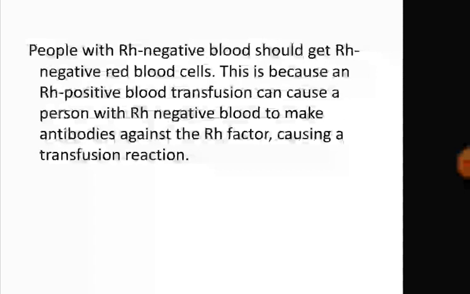Similarly, an Rh negative woman may become sensitive if she carries an Rh positive child in her uterus. The first Rh positive child will be normal. But if it sensitizes the mother, the second Rh positive child, if conceived soon, may have some blood problems.